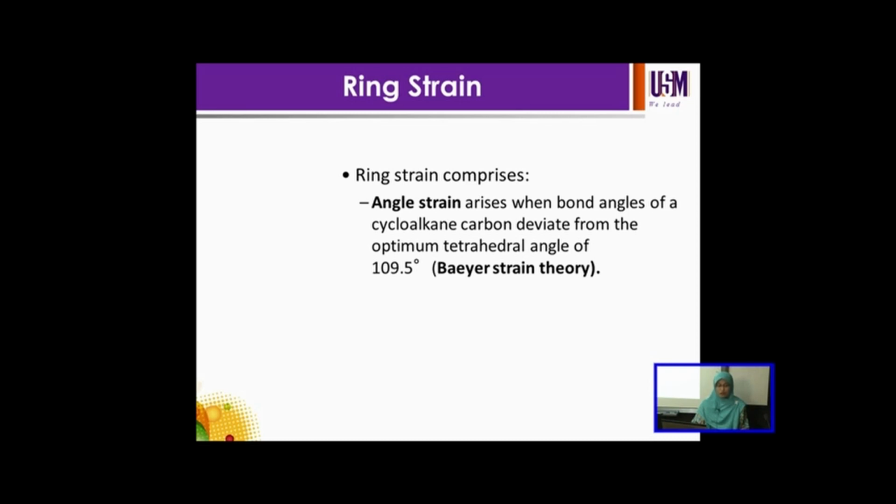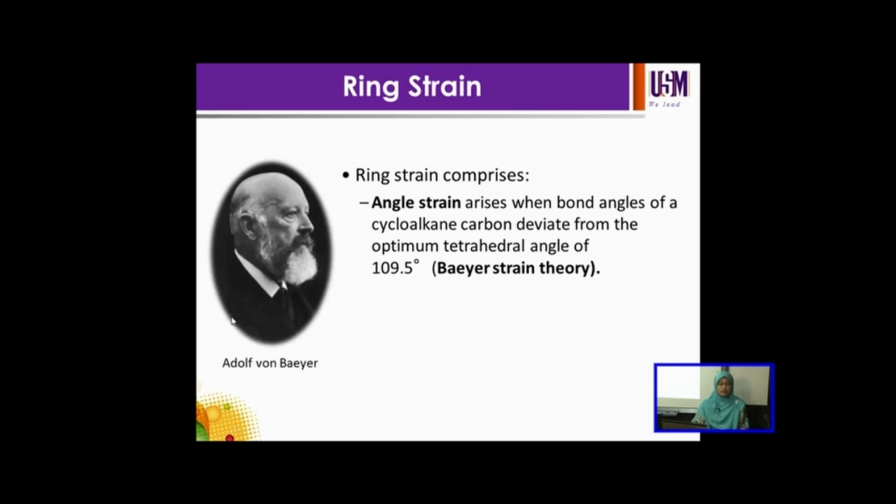Why? Because it was discovered by Adolf von Baeyer, the first person who tried to explain the relative stabilities of cyclic molecules in the late 1800s. He was awarded the Nobel Prize for his work.